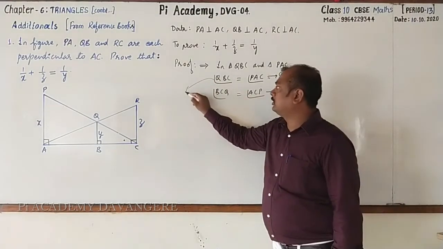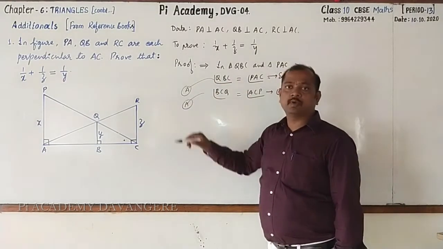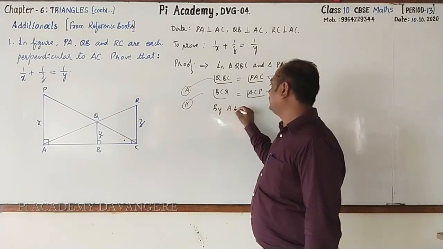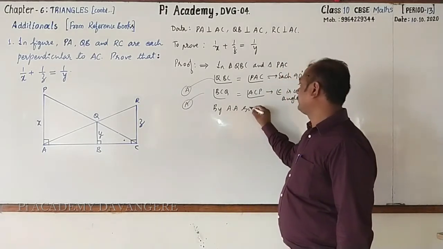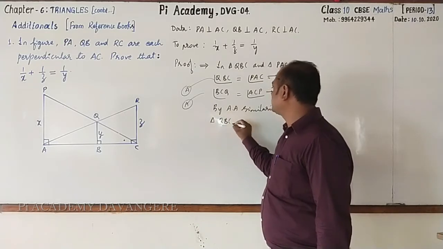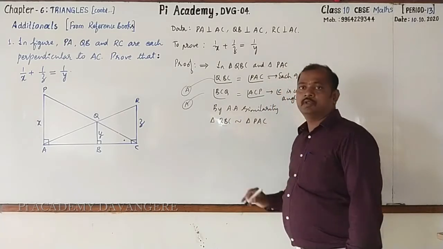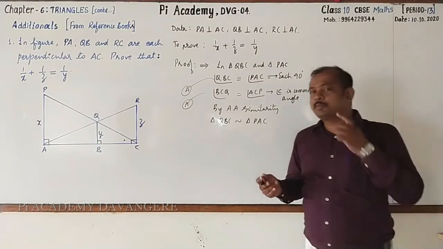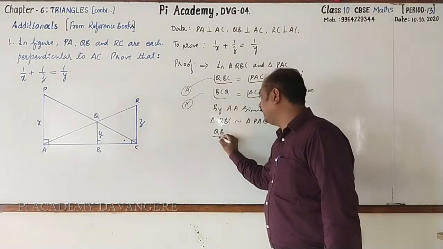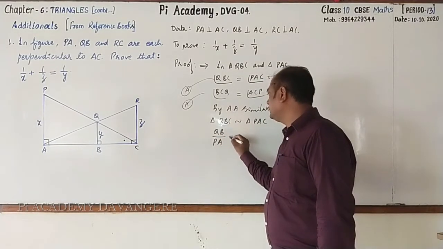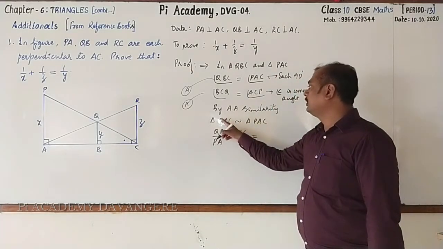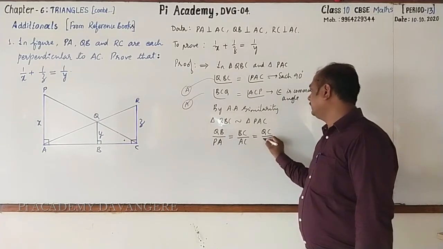So here we have got two pairs of corresponding angles as equal. By using which one? By using the AA similarity criterion, we can write triangle QBC is similar to triangle PAC. If two triangles are similar, what do you say about their sides? The corresponding sides will be in the same ratio. That is QB by PA is equal to BC by AC equal to QC by PC.